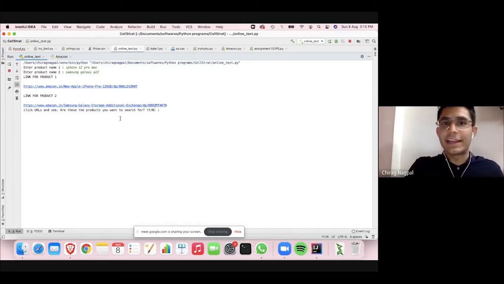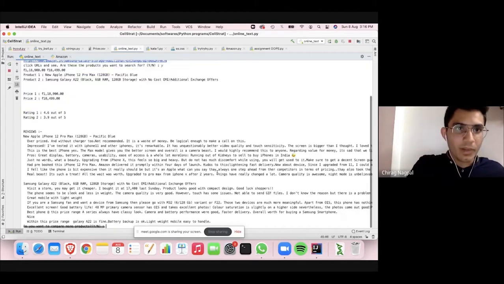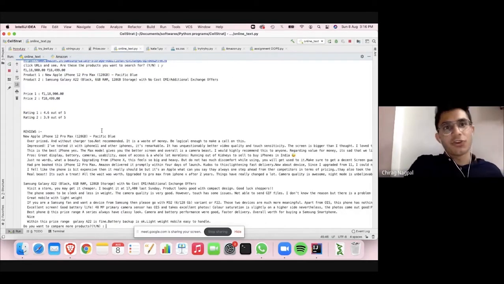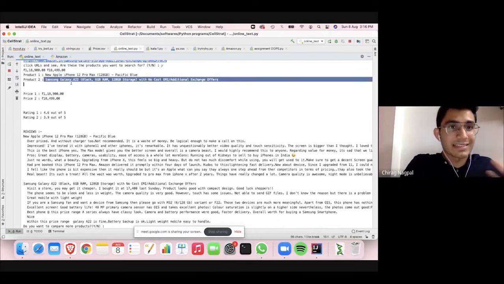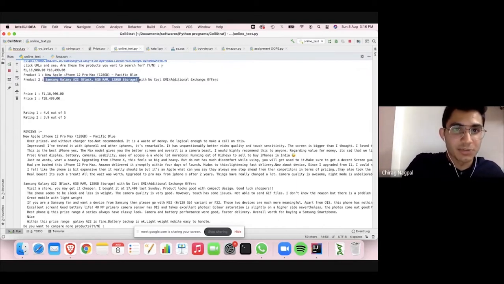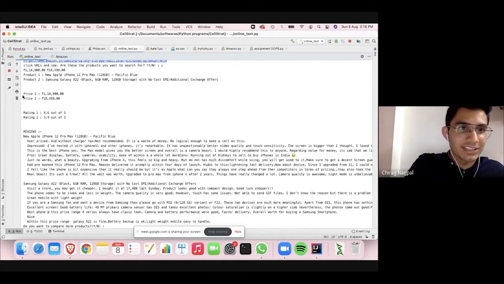And if I am very lazy, which I am, and I just want to compare the basic stuff like reviews, ratings, prices and names, I'll just press Y, and here you'll see the real thing happening. In front of your eyes, you can see a very concise comparison of the two. Product one is the Apple iPhone 12 Pro Max, blue color, and product two is the Samsung Galaxy A22, black color, 6 GB RAM, 128 GB storage. The price of product one is 1,18,900, and the A22 is 18,499.